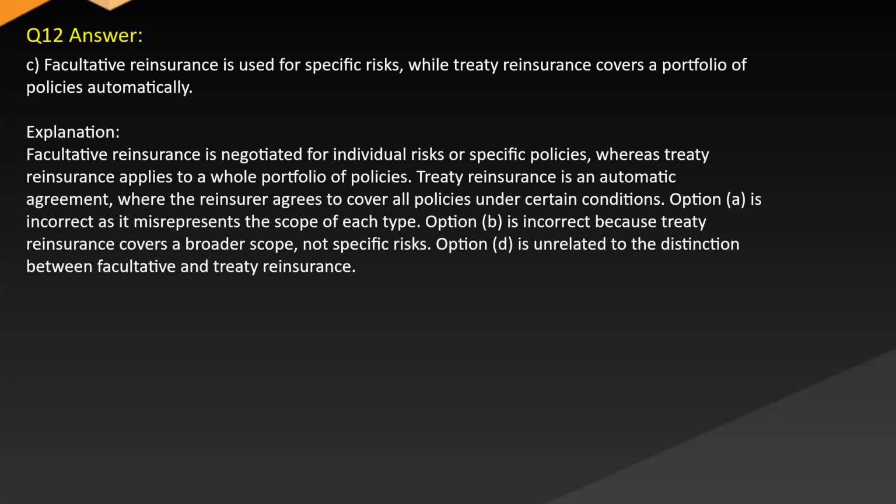Answer: C. Facultative reinsurance is used for specific risks, while treaty reinsurance covers a portfolio of policies automatically. Explanation: Facultative reinsurance is negotiated for individual risks or specific policies, whereas treaty reinsurance applies to a whole portfolio of policies. Treaty reinsurance is an automatic agreement where the reinsurer agrees to cover all policies under certain conditions. Option A is incorrect as it misrepresents the scope of each type. Option B is incorrect because treaty reinsurance covers a broader scope, not specific risks. Option D is unrelated to the distinction between facultative and treaty reinsurance.